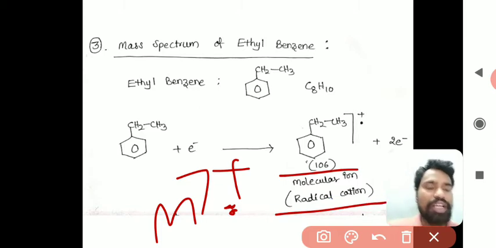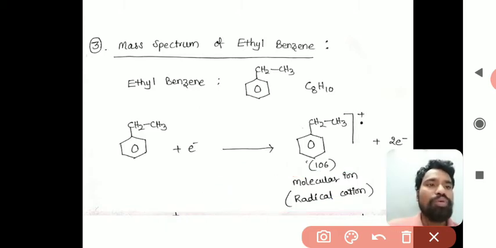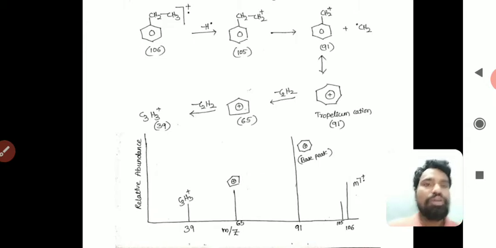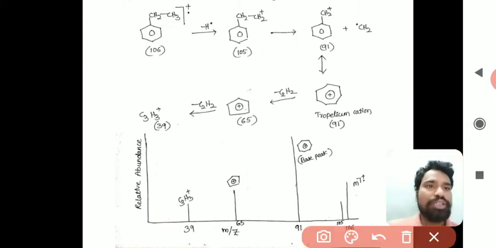Whatever radical cation or molecular ion is formed in this process will undergo fragmentation. So now observe the fragmentation process of ethyl benzene. This is the ethyl benzene radical cation, that is nothing but the molecular ion.